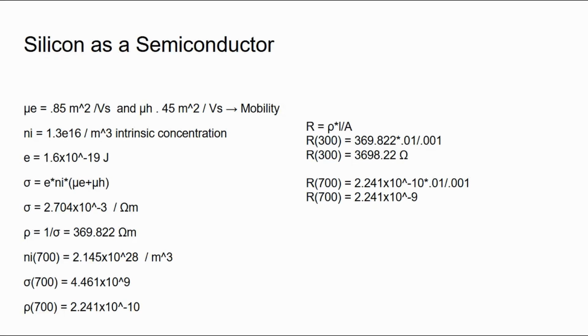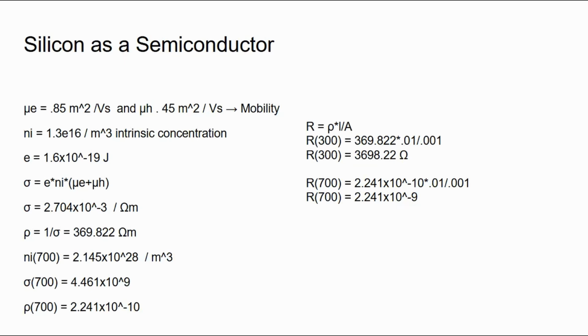To find the resistance of silicon at 300 Kelvin, you need the resistance formula, which is resistivity times length over cross-sectional area. Using previous values and plugging in for resistivity, length, and cross-sectional area, you get 3,698.22 ohms.